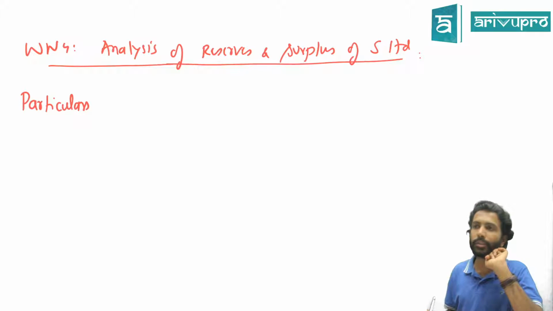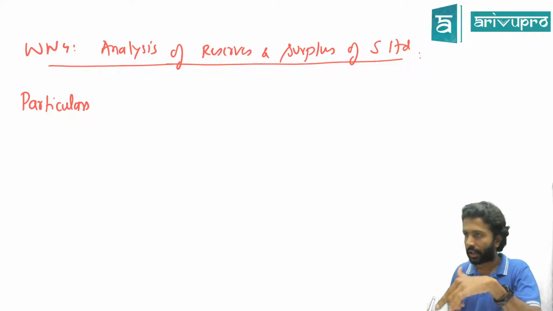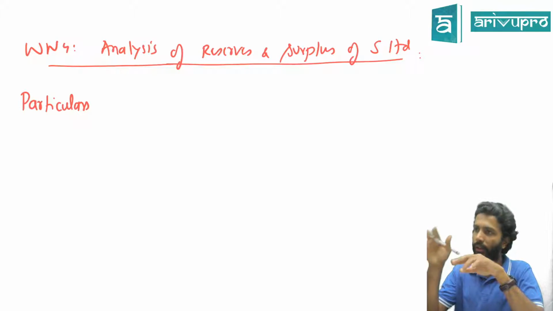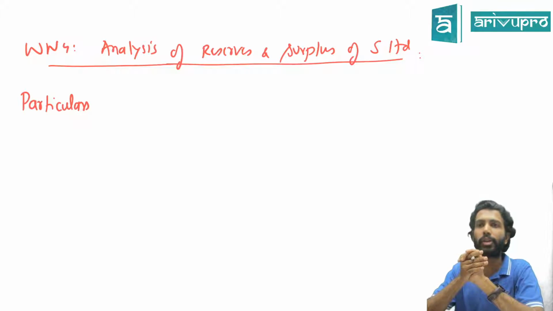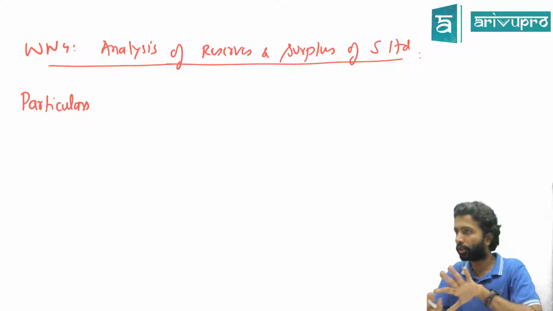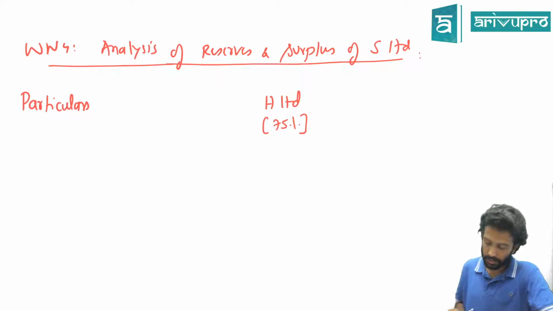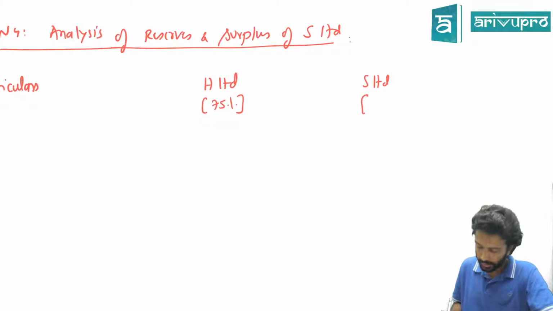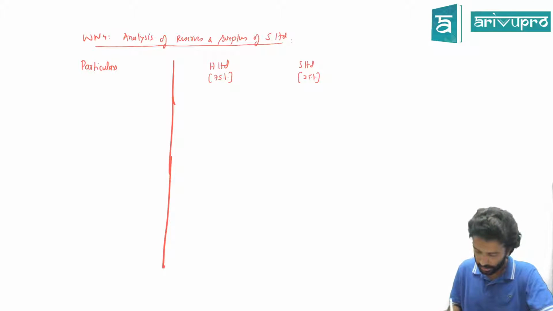Where do you show reserves and surplus? Under which heading in the balance sheet? Shareholders funds. That means reserves and surplus are the entitlement of shareholders. That means who are the shareholders of S? H and MI, meaning minority interest. So all the reserves and surplus has to be distributed in the ratio of 75:25. That distribution will happen in this working note. This is okay? This is your most important working note. Can we proceed? So here I will write particulars. H Limited owns about 75%. Next, others, meaning we'll write minority interest, owning about 25%.